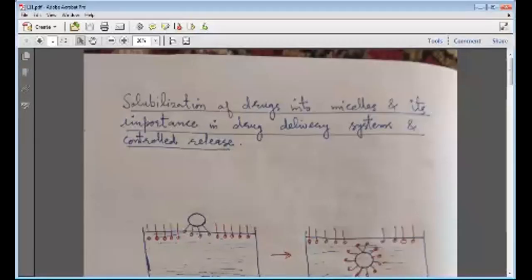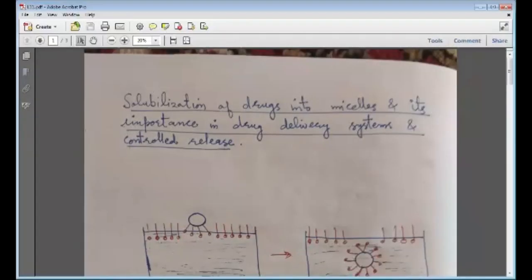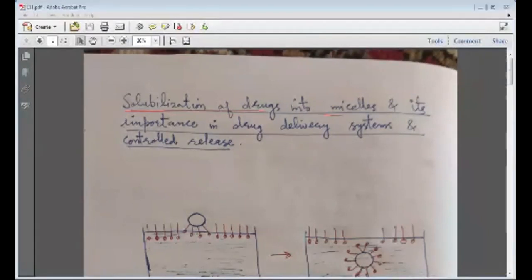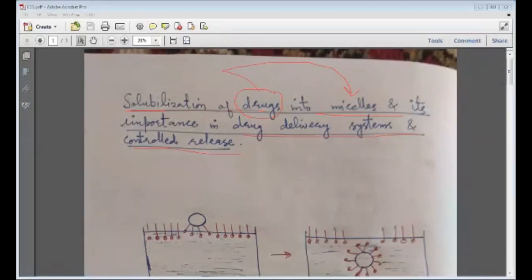Okay, dear students, today we will discuss a new topic, that is solubilization of drugs into micelles and its importance in drug delivery systems and controlled release. Today we will only focus on how these drugs are basically solubilized in the micellar solution, and where its importance lies in drug delivery systems, how the mechanism works basically. So we will start with a simple diagram here.